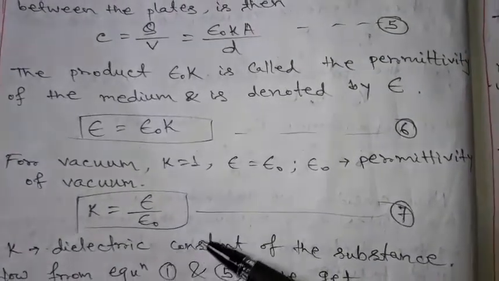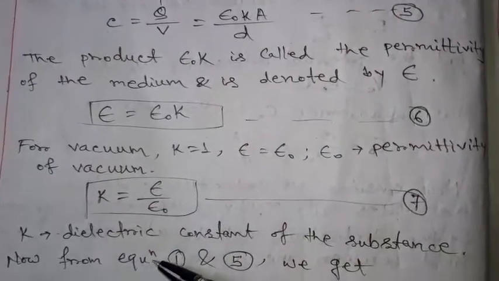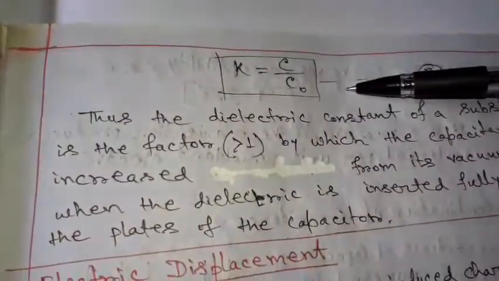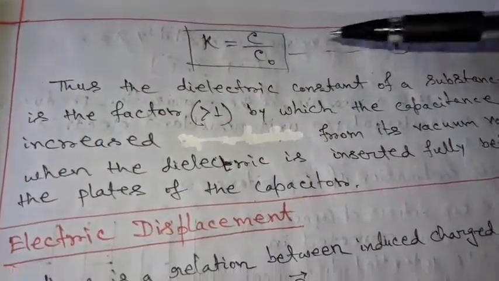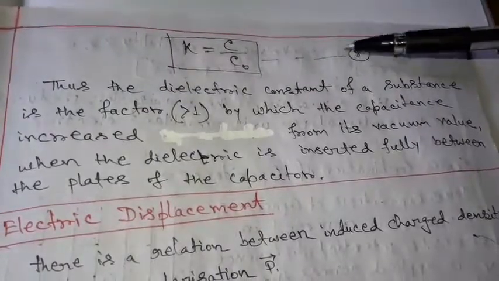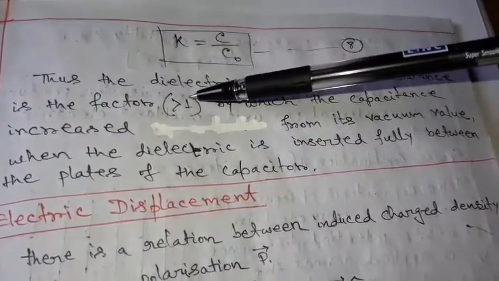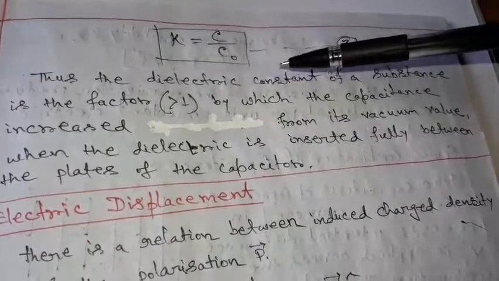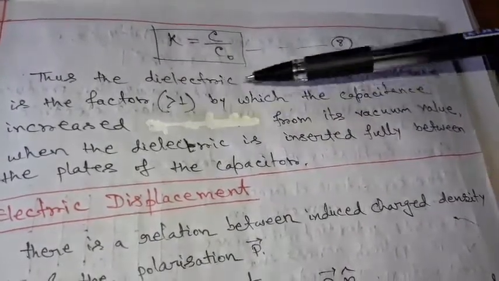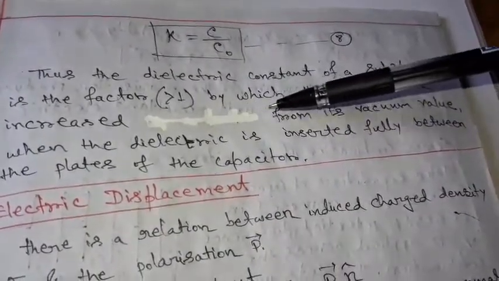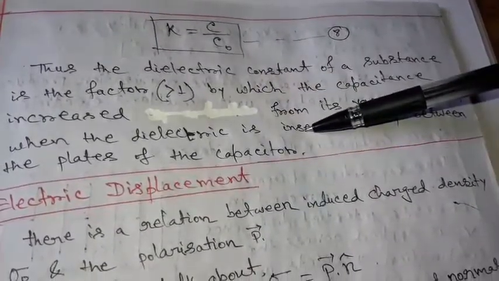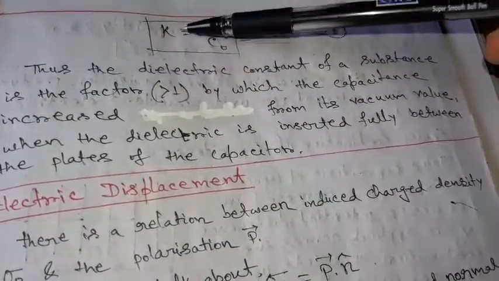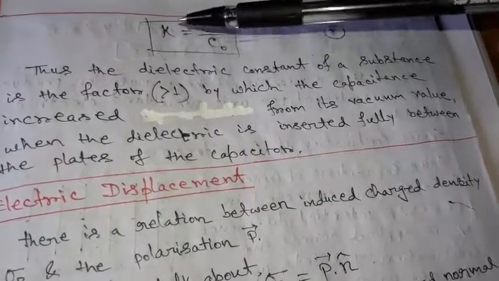K is the dielectric constant of the substance. From equations 1 and 5 we get K equal to C by C0. So C equal to K into C0. This is equation number 8. Thus the dielectric constant of a substance is the factor greater than 1 by which the capacitance increases from its vacuum value when the dielectric is inserted fully between the plates of the capacitor. So when we introduce the dielectric, the capacitance will increase by a factor K.